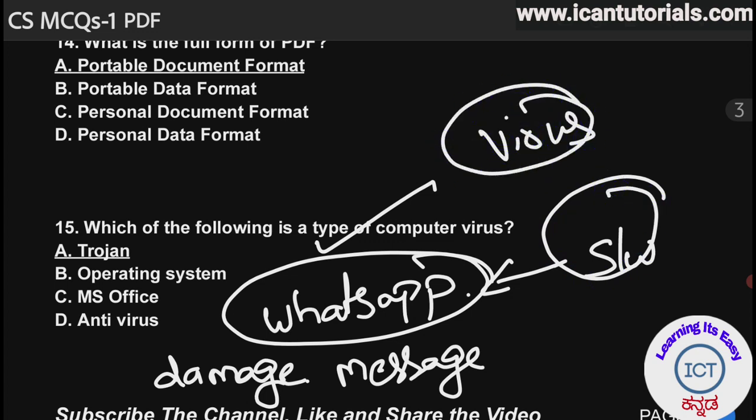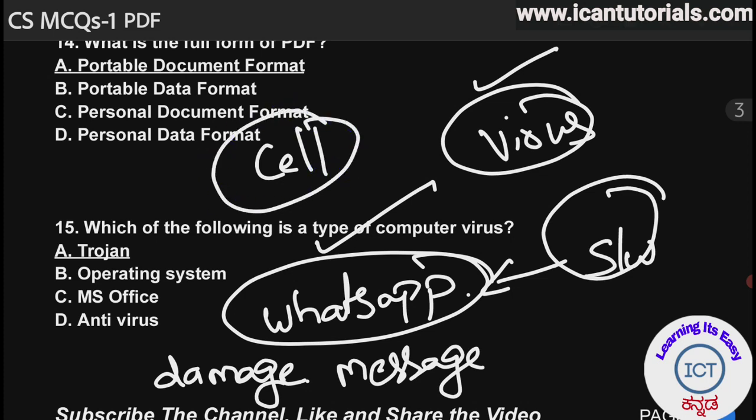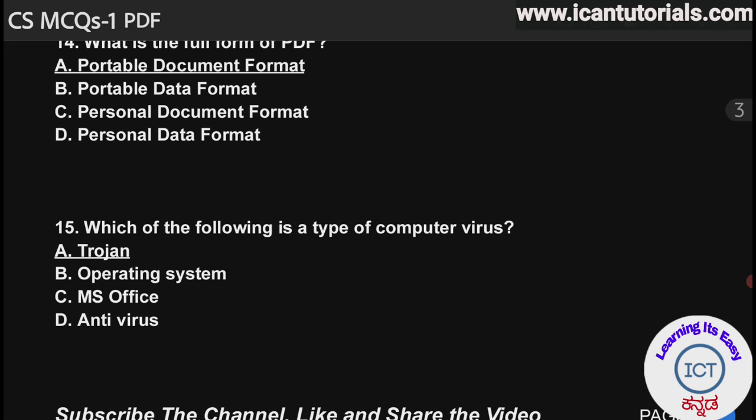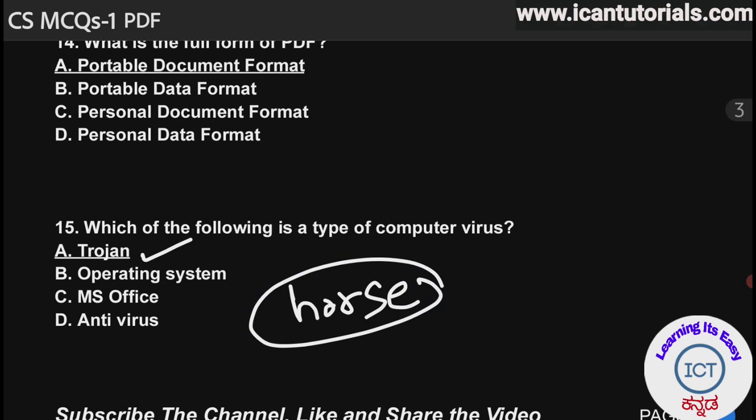In the human body also, viruses attack the human body and destroy human cells. In the same way, in computer science also, viruses are nothing but softwares. WhatsApp is also software and viruses are also softwares, but those are bad softwares which damage the working of good softwares. That is the meaning of virus. So, Trojan horse is a famous virus which attacks other softwares and destroys them.